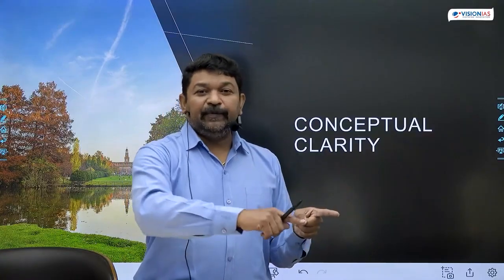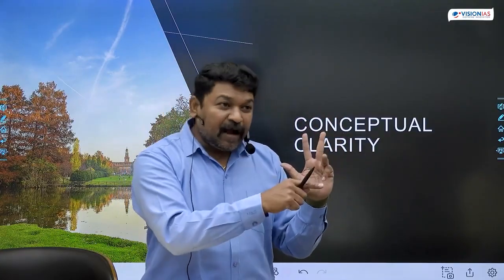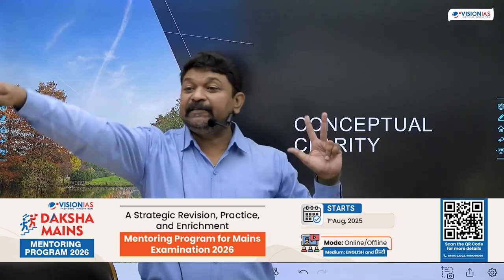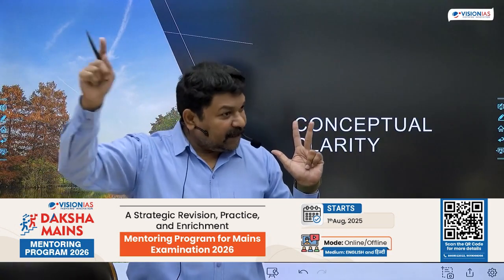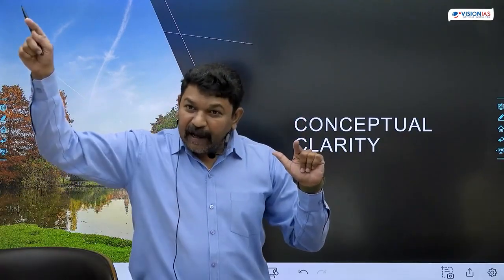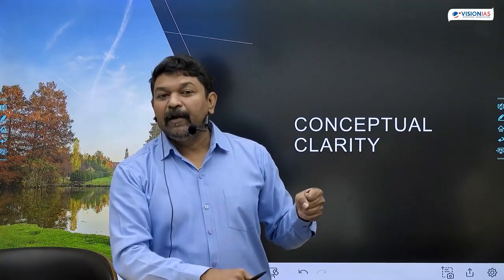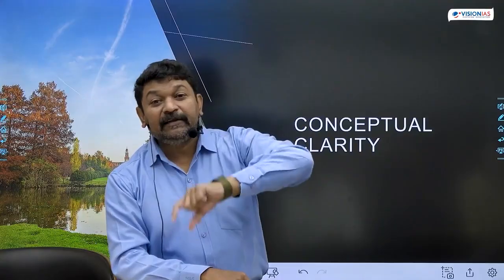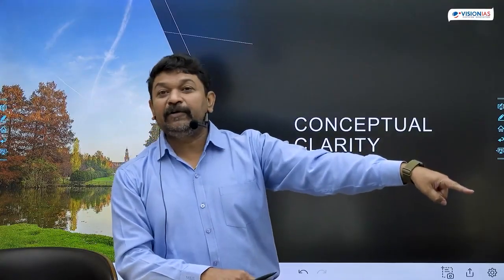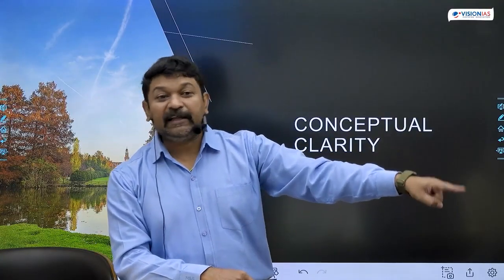In fact, they should have completed the entire prelims syllabus, and even the entire syllabus of the mains, along with essay writing, the ethics paper, and the optional paper. Once you complete everything, then you are ready to give the preliminary examination. Then people will get clarity and they will qualify the preliminary exam.